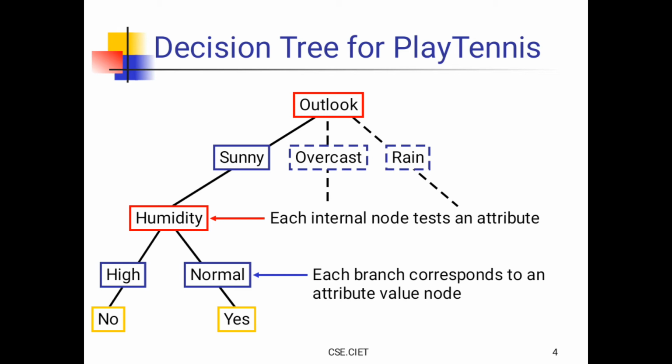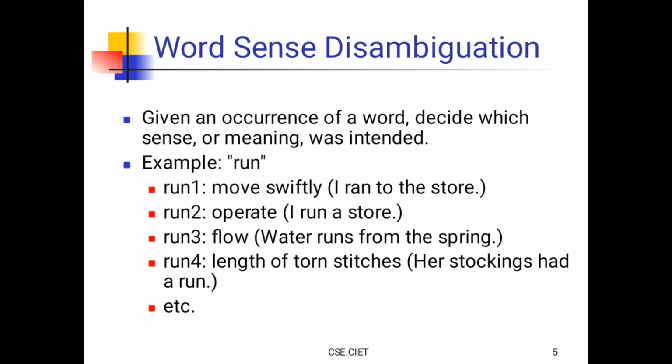Similarly, the attribute values for outlook are sunny, overcast, and rain. For outlook there are 3 attribute values, and for humidity we have 2. The target concept, or category, is either yes or no. Each leaf node assigns a classification.